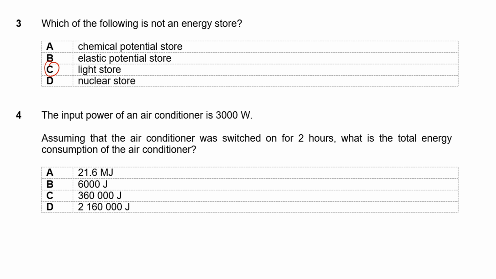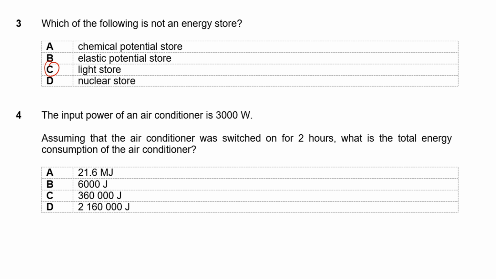So joining the 2 potential stores in options A and B, we have the gravitational potential store. And then besides the nuclear store, we also have the kinetic store and the internal store. In fact, light is not a store, but light is actually a wave. And you might recall, waves are one way of propagating or transferring energy from one store to another store or one object to another object. So while there's no light store, light is a way to transfer energy from one place to another place.